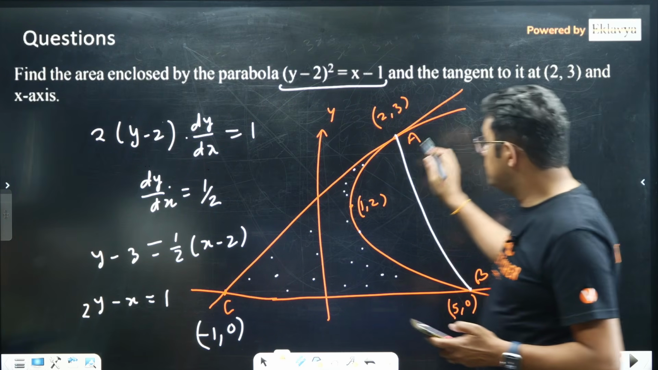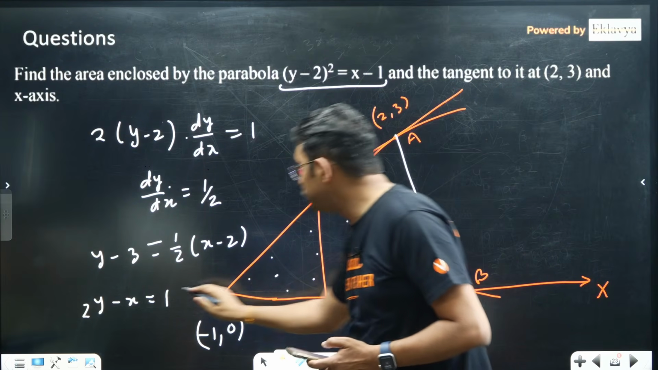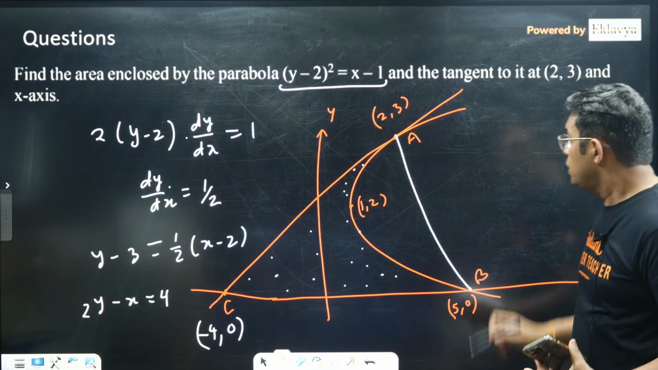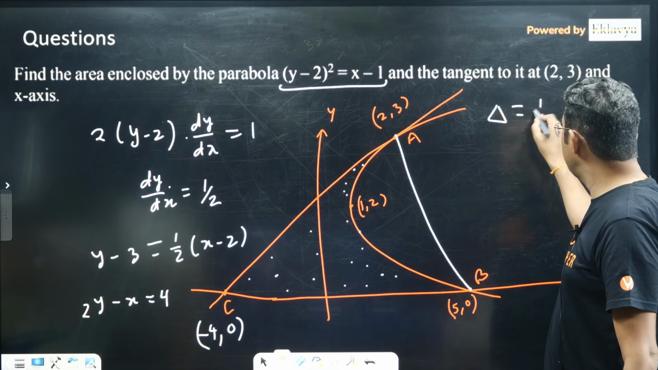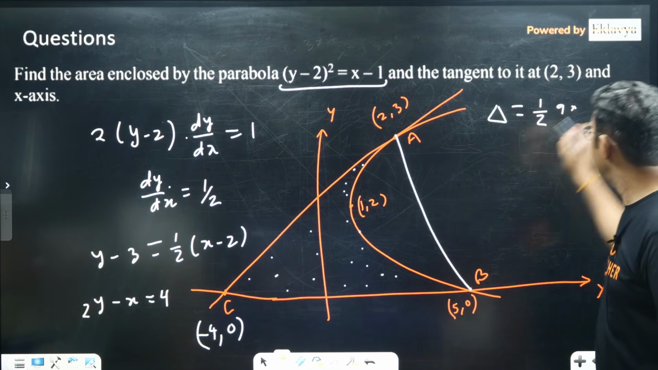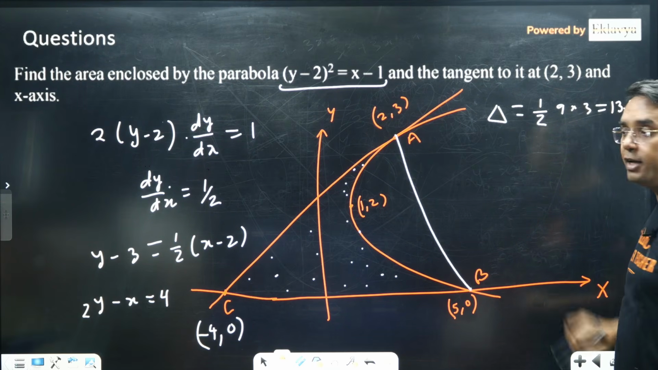So 2 into 3, 6, 6 minus 2, 4. So that will be minus 4. Okay. So the area of this triangle would be half base, that is 5 plus 4, 9, into height, that is 3. So that is 27 by 2, 13.5.